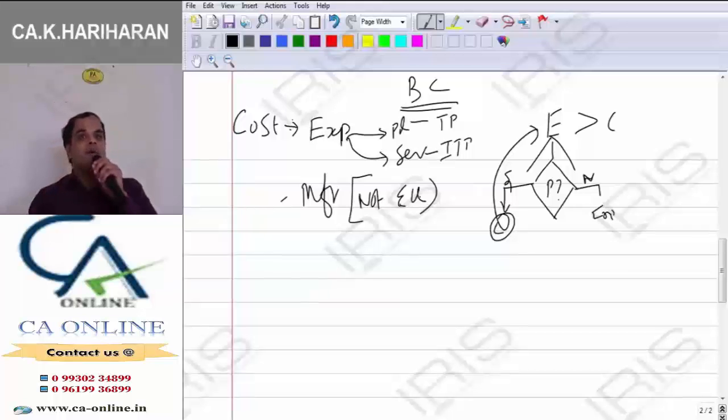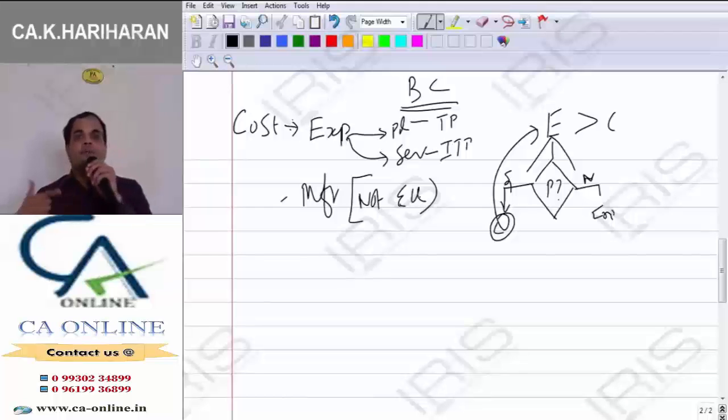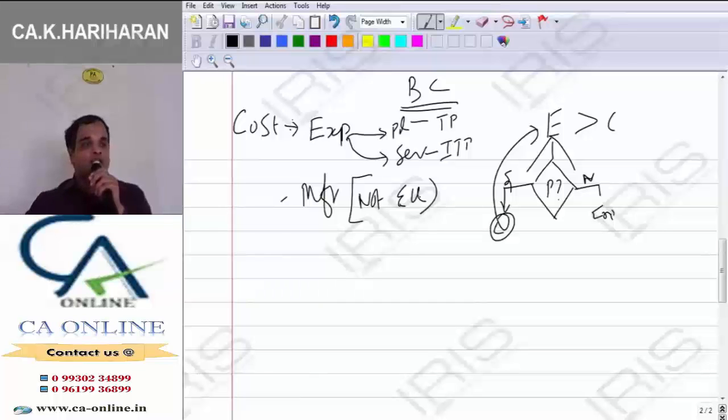The intention may remain the same; how I implement it varies depending upon the nature of the industry. The way in which I prepare the financial statement for a trading company is not equal to the way I prepare it for a non-trading company, which is not equal to the way I prepare it for an energy company or insurance company. The intention remains the same, but the implementation varies depending upon the nature of the industry.